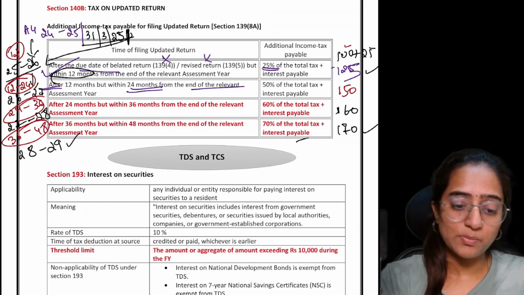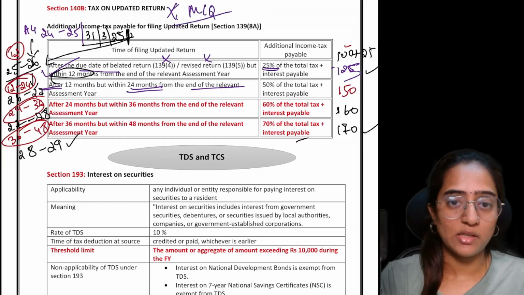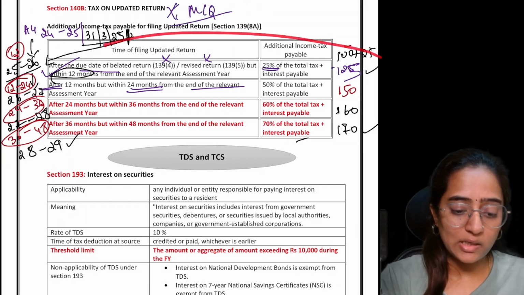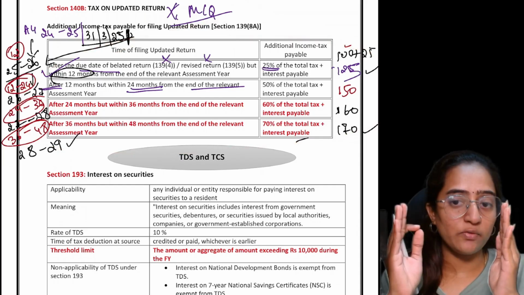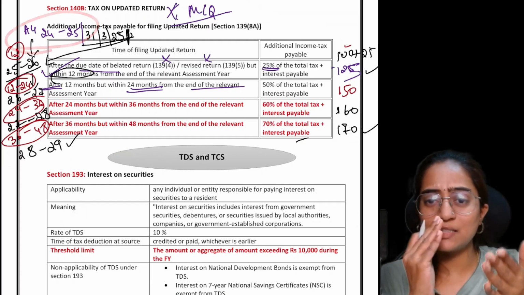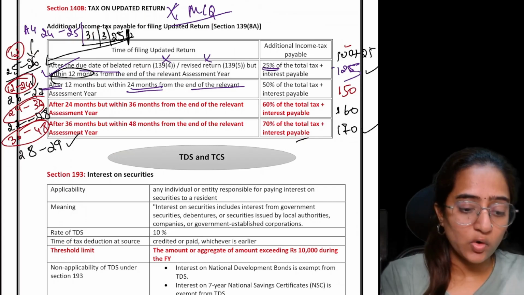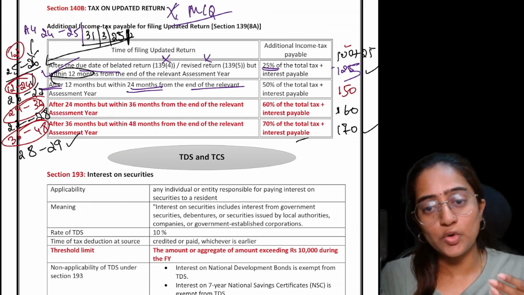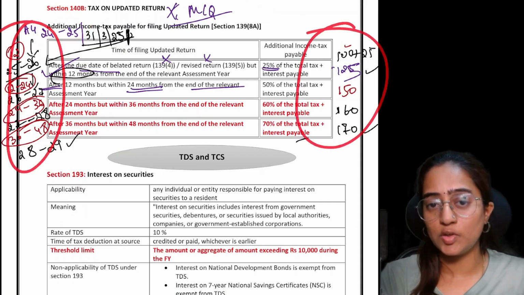This question becomes important for MCQ. You can expect a question from this section in your MCQ. Chances are there. So I'll quickly summarize whatever has been written here. What is your relevant assessment year in my example? 24-25. You can take this one example. You will pause the video after this. AY 24-25 is what I've taken. You do it for some different AY, take AY 26-27 or AY 25-26. Do this similar exercise and you will get clarity on the topic.